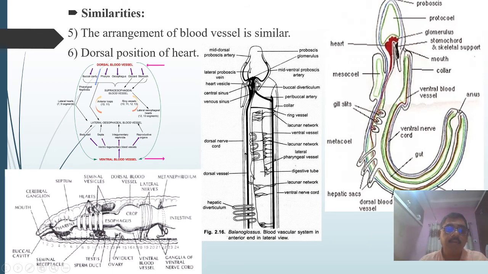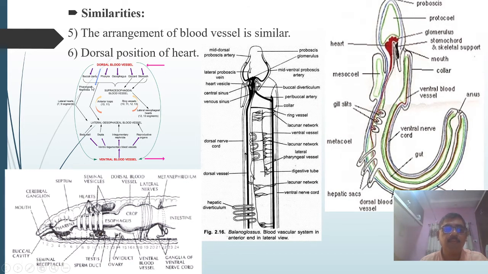That is, in Annelida and Balanoglossus. This is also one of the similarities of both. Then the position of the heart. If you observe the position of the heart, this heart is situated dorsally. And it is not a true heart, but these are modified blood vessels. You can call them the aortic arches, and these are five in number: 1, 2, 3, 4, 5.